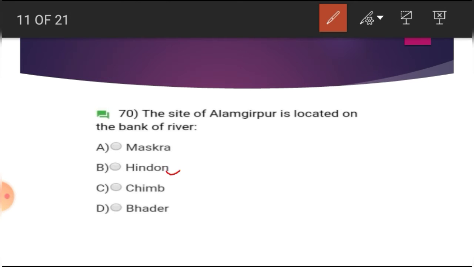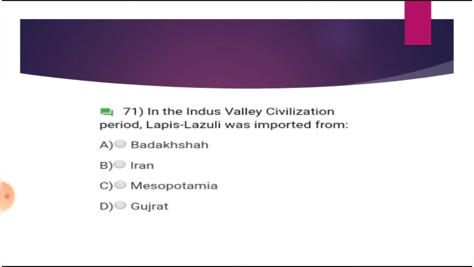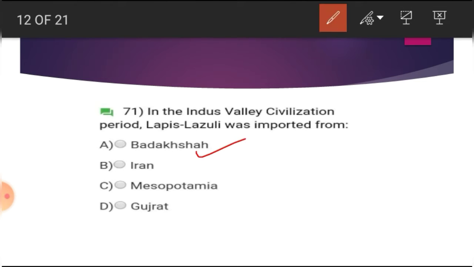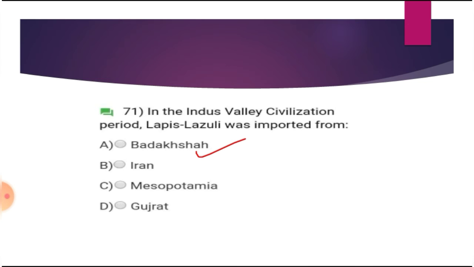Hindon, sorry. In the Indus Valley civilization period, lapis lazuli was imported from A. Badakhshan, B. Iran, C. Mesopotamia, D. Gujarat. And we know that lapis lazuli is imported from Afghanistan, and Badakhshan is a part of Afghanistan. From the Sar-i-Sang mines in Badakhshan, they imported the lapis lazuli.